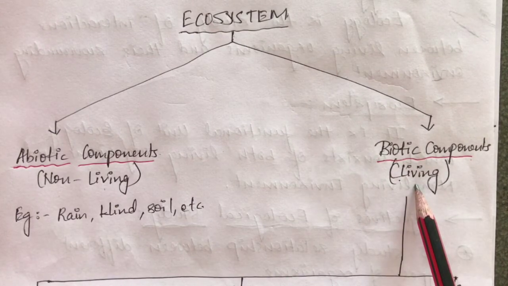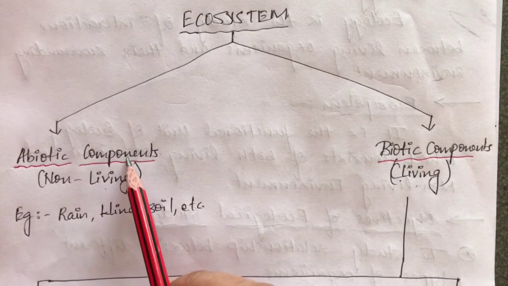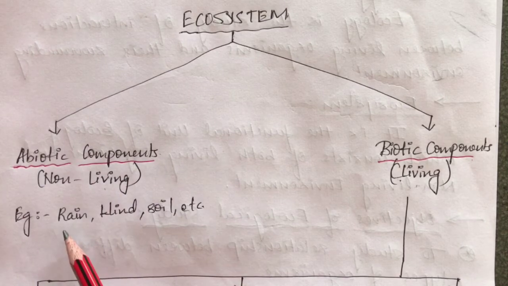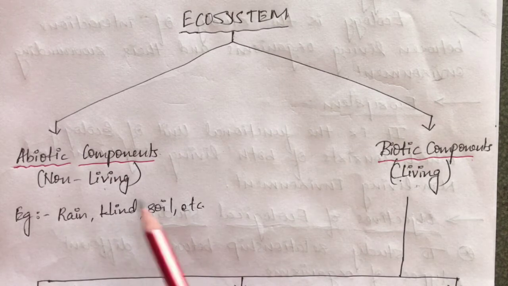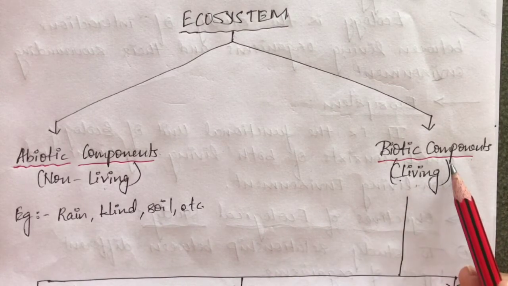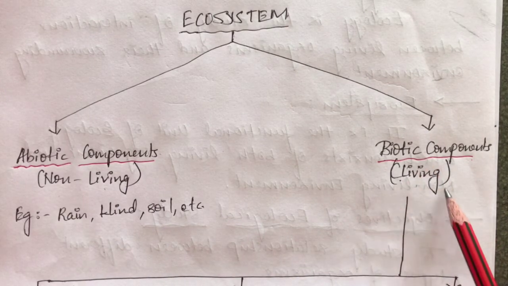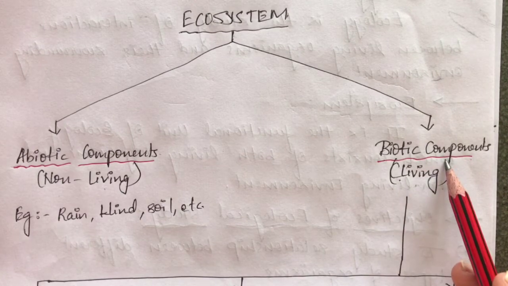Similarly, like as we had in the spheres, similarly we have here in ecosystem. Now when I come to my abiotic components, it is nothing but whatever the non-living part is there in the environment, like rain, wind, soil, minerals. All these components are non-living, so they cannot live, they cannot breathe. Clear? Now coming up with your biotic components, all the living components here are included in your biotic components. Clear?